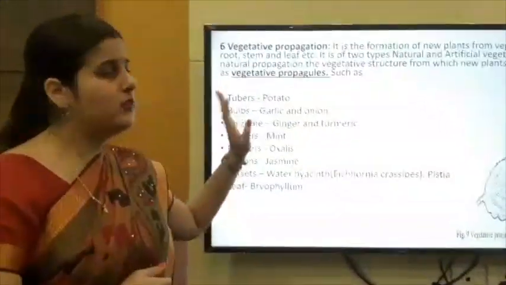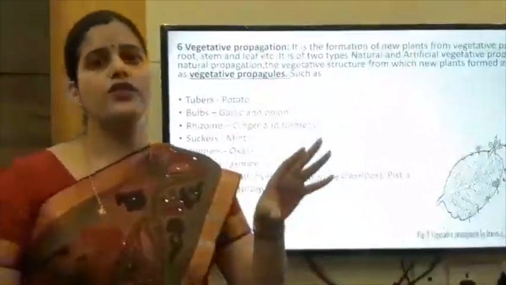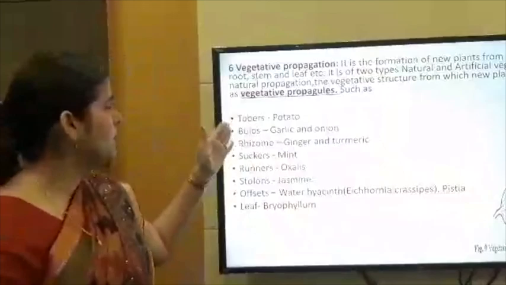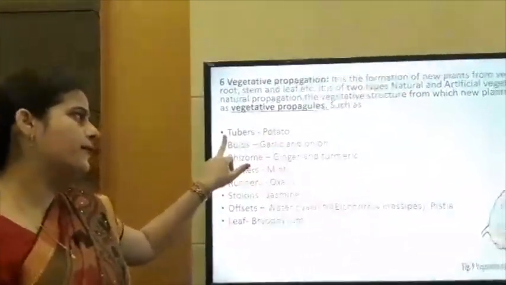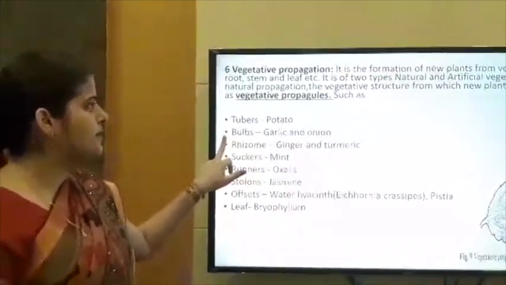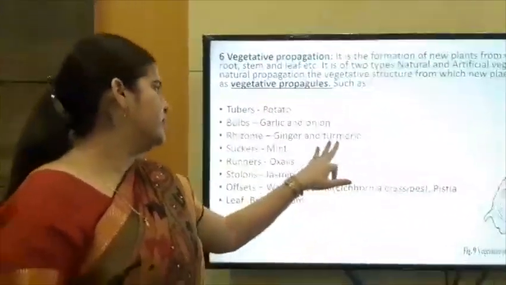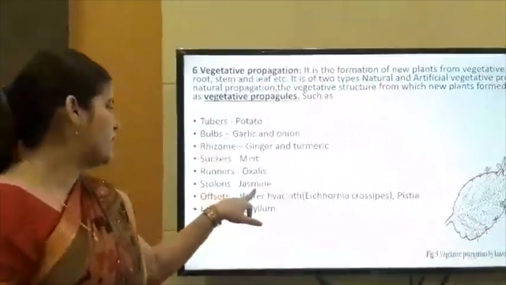You have to remember this name. What are vegetative propagules? These are the structures which help in vegetative propagation. So, what are these structures? Like tubers, present in potato. Bulbs, present in garlic and onion. Rhizome, present in ginger and turmeric. Suckers in mint. Runners, oxalis. Stolon, jasmine.